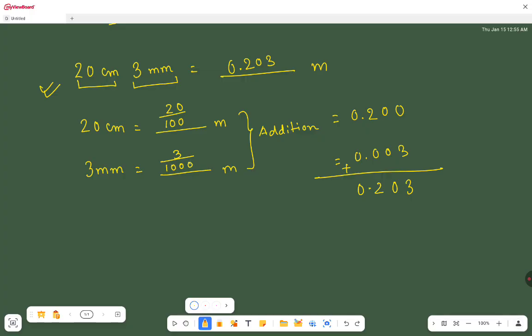Okay. So I think it is clear to all of you. So this way you have to convert the unit from one unit to another unit. I think all of you have enjoyed this video and you have learned something about the units and how we are converting from one unit to another unit.